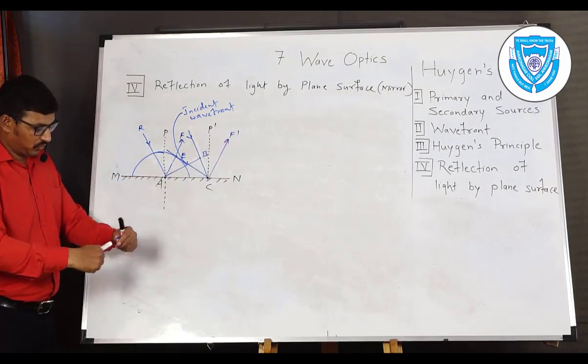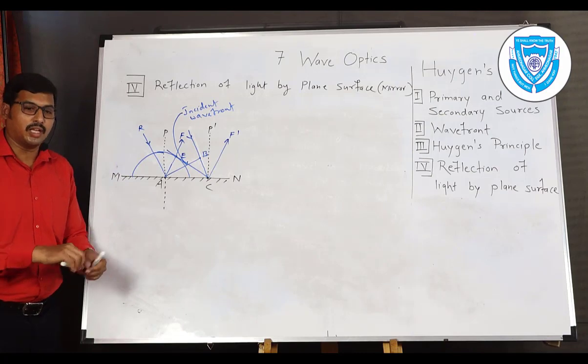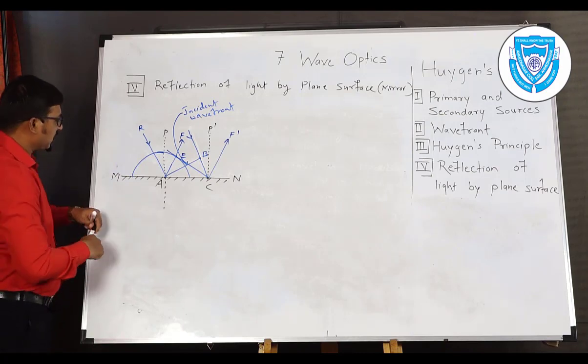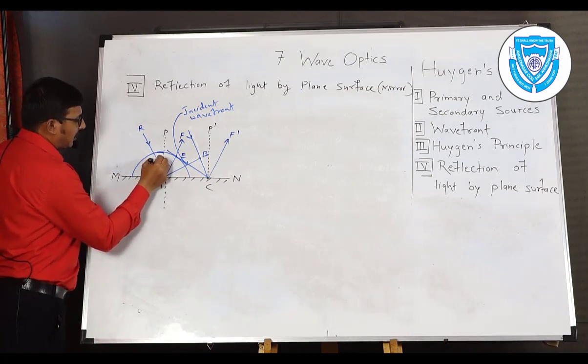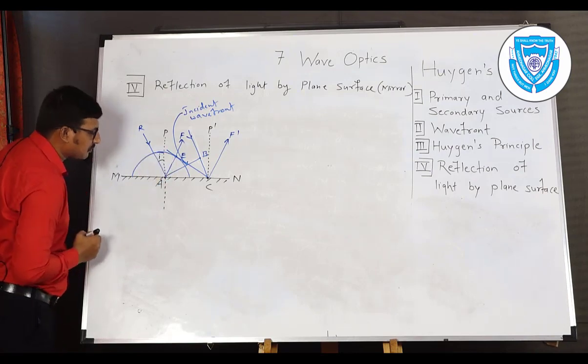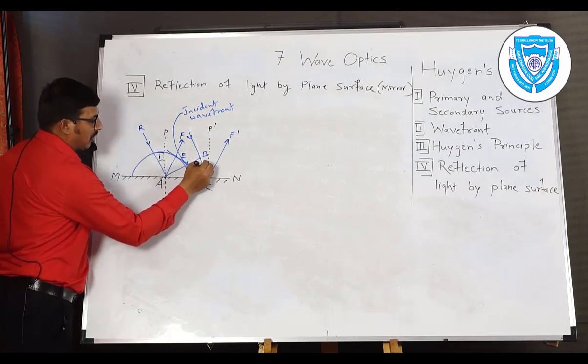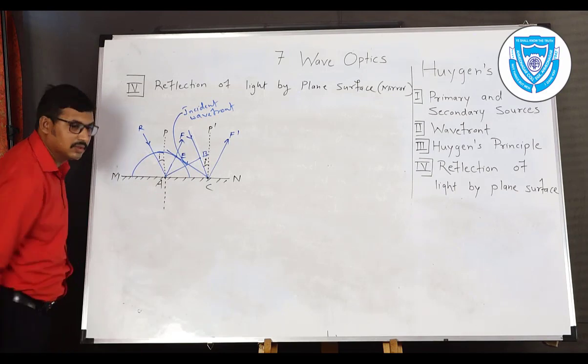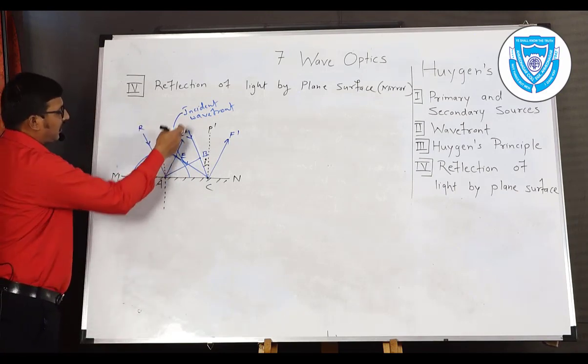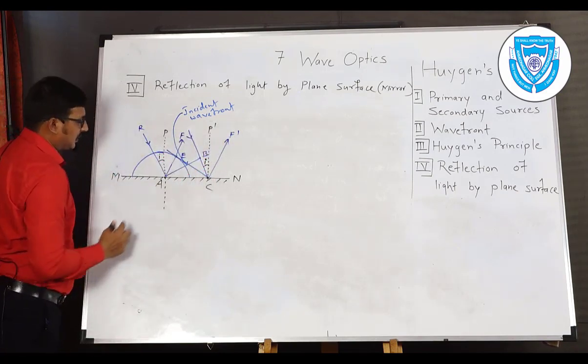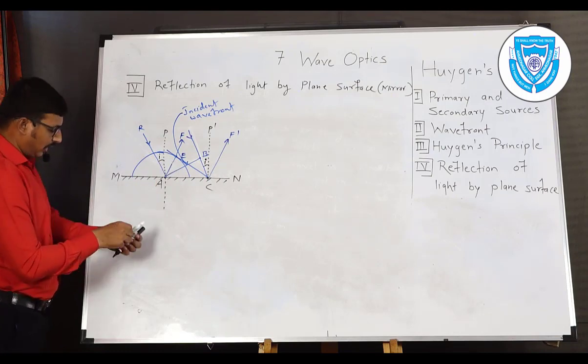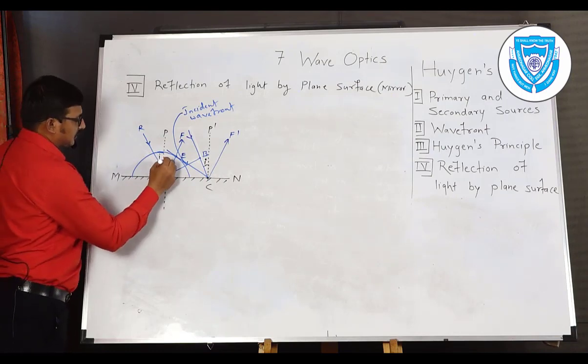Now we know the angle of incidence and angle of reflection. So this will be the angle of incidence R. Here also we have angle of incidence, suppose R like this. Incident ray, reflected ray, incident ray, reflected ray. Now this angle is called angle of reflection.